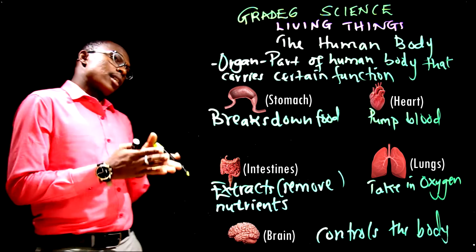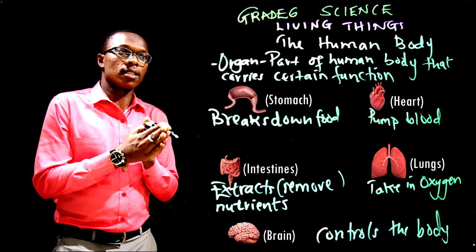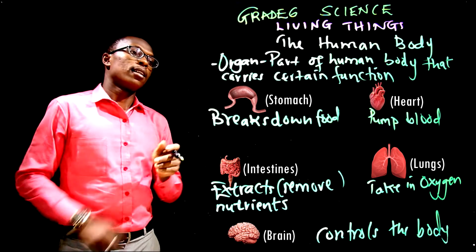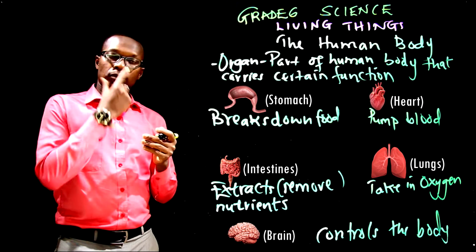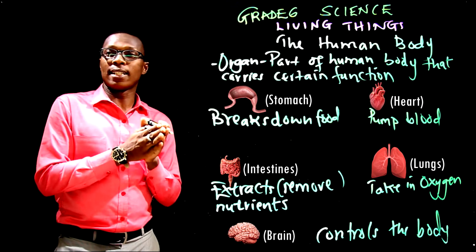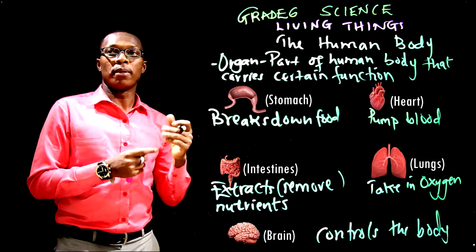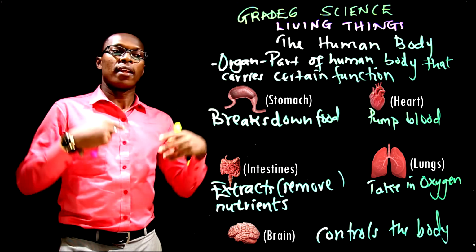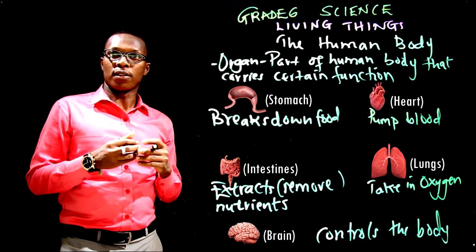So today we're just discussing these organs and some of the organs that we have in our bodies. In our next lesson, I want us to discuss in detail about the heart, and how it helps to pump the blood around the body.